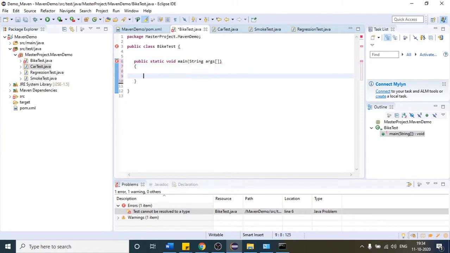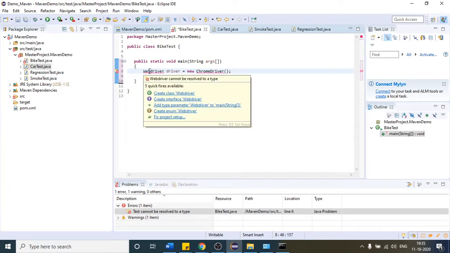If I want to trigger my Chrome browser, how I used to write, I hope you remember it: new ChromeDriver. But you will see I will not be able to import the package, because my project does not have the knowledge of the Selenium dependency, right? If I place my mouse, you can see the import statement is not present.